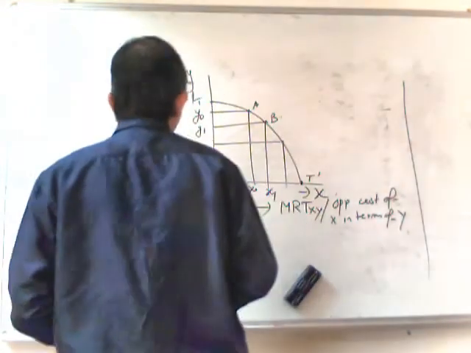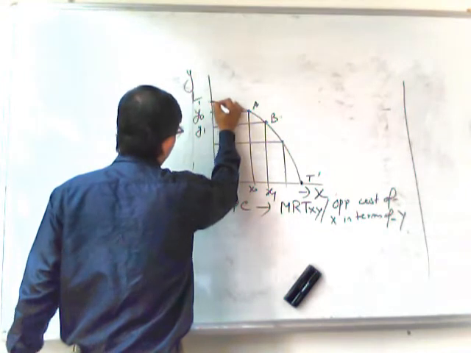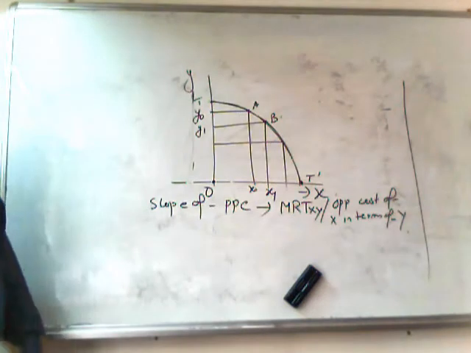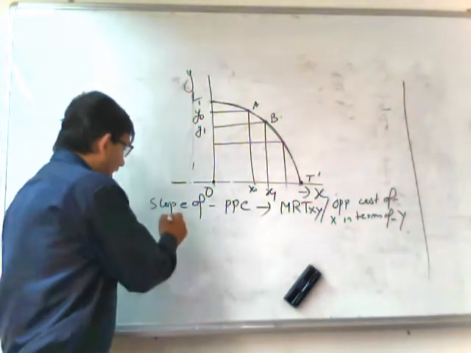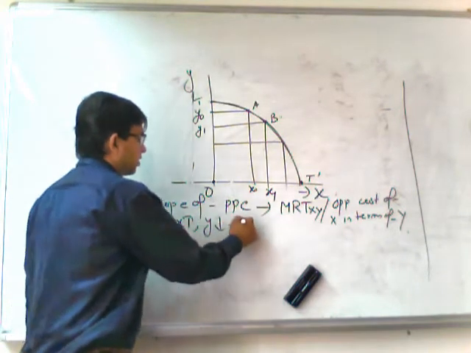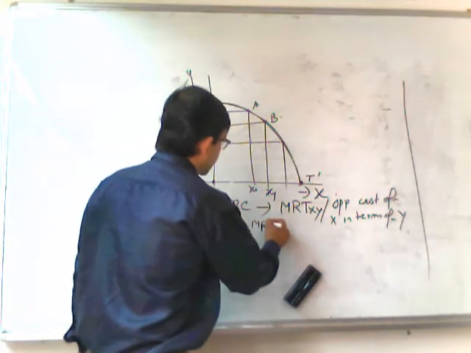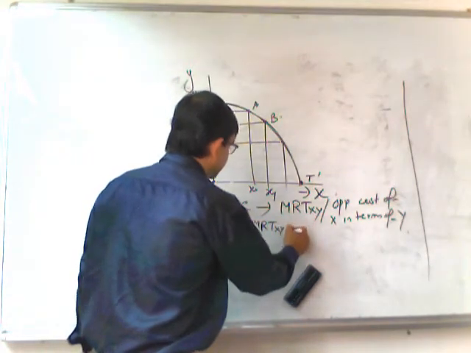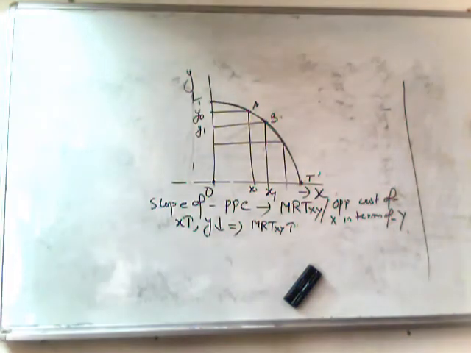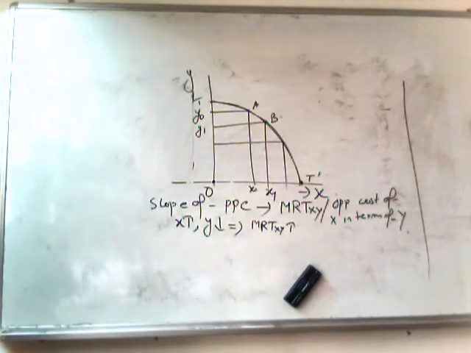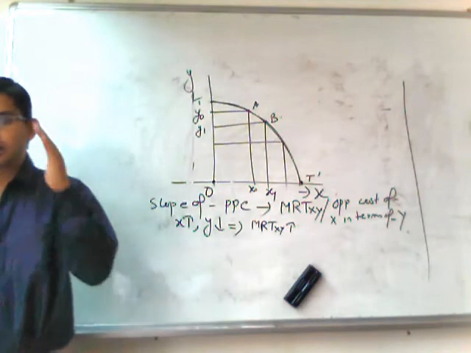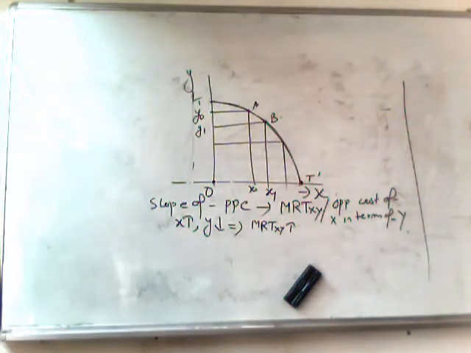Now the question is, why is the production possibilities curve concave to the origin? This is because as we increase the production of X and reduce the production of Y, the marginal rate of transformation between X and Y is increasing. That means gradually you have to sacrifice more units of Y to get one additional unit of X. Why is it so? This is simply due to imperfect mobility of the factors.